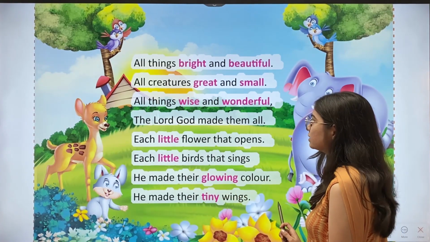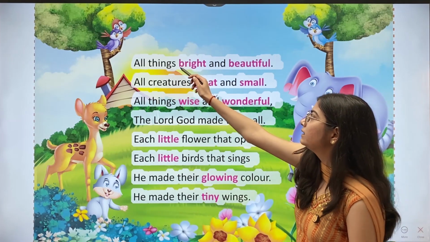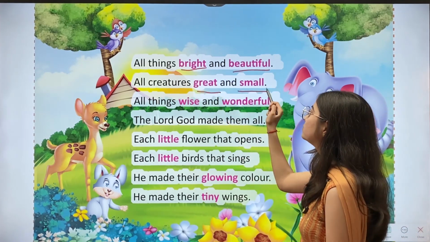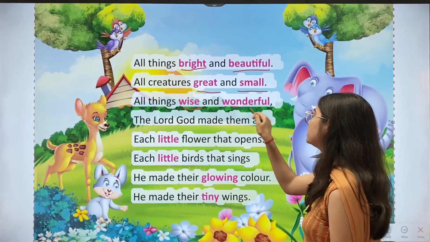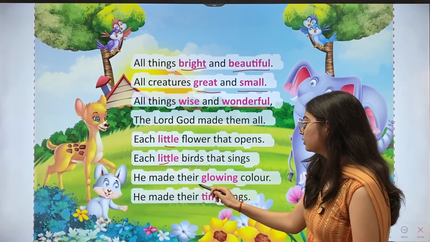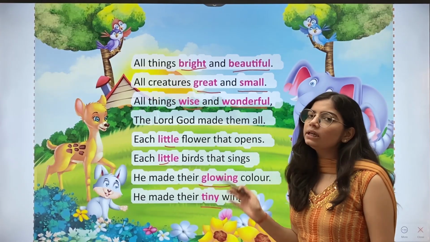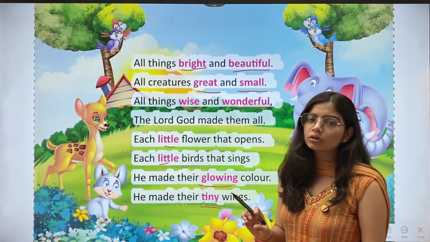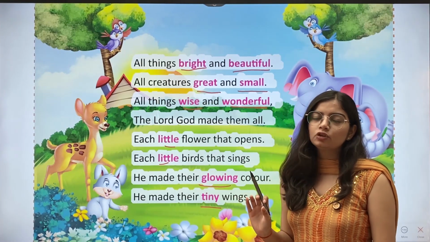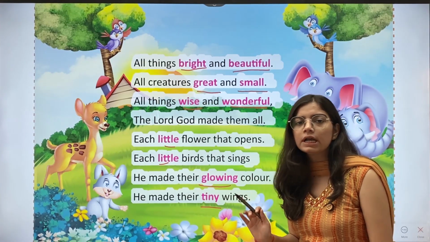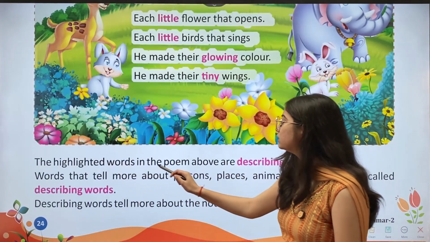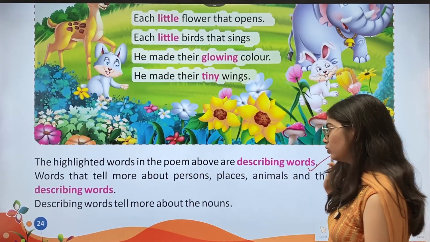So we have the highlighted words bright, beautiful, then we have great, small, then we have wise, wonderful, then we have little, again little, glowing, tiny. These all highlighted words are the describing words, or we can say that those words are also called adjectives. Okay. Now the highlighted words in the poem are describing words.